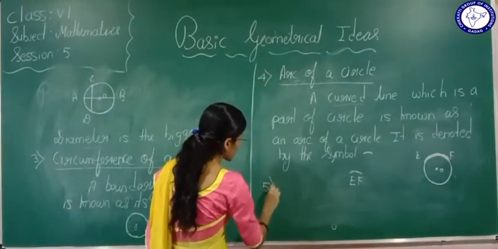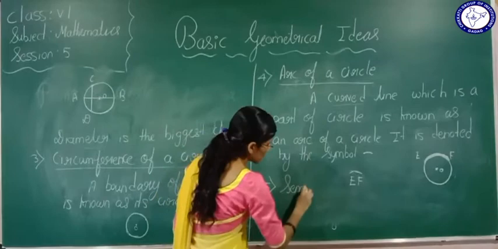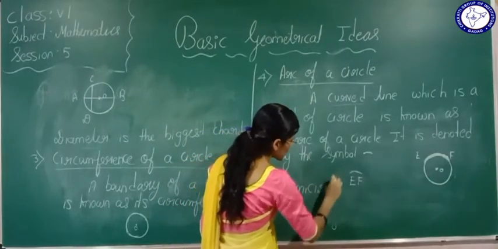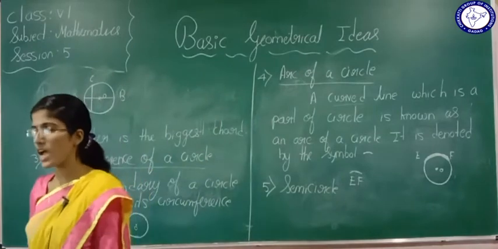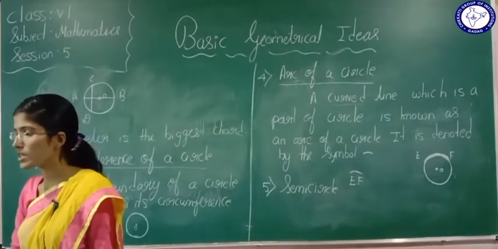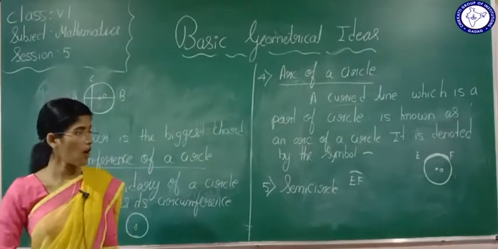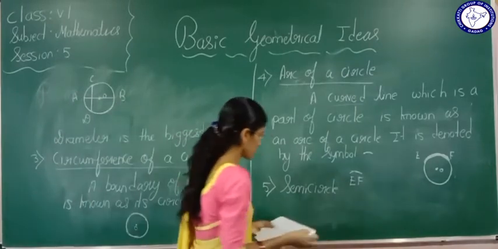Next, semicircle. Semi means what? Half. Semi means what, students? It is half. Half of a circle is nothing but a semicircle. Now how will we define this?